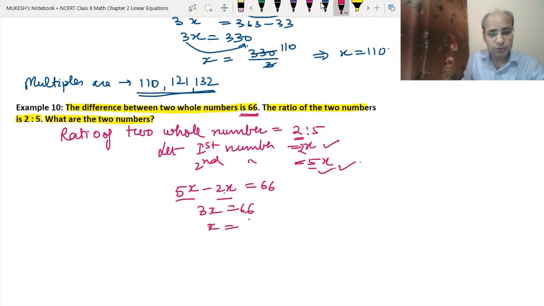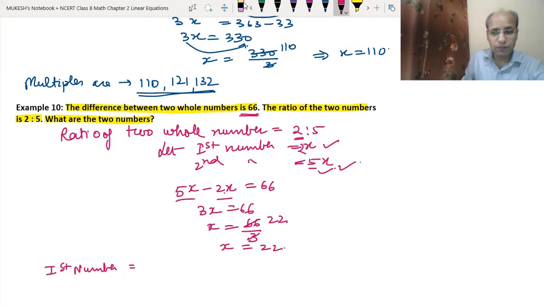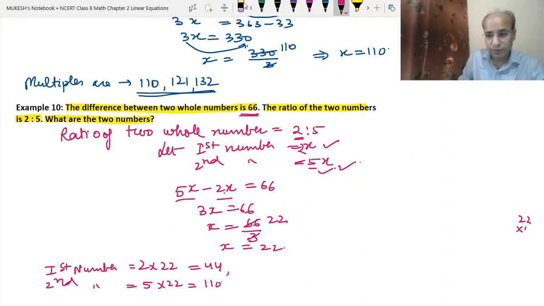So x equals 66 divided by 3. We divided and got 22. So x equals 22. That means the first number, 2x, is 2 into 22, which is 44. The second number, 5x, is 5 into 22, which equals 110, because 22 into 5: 5 twos are 10, 5 twos are 10, 11, 110.